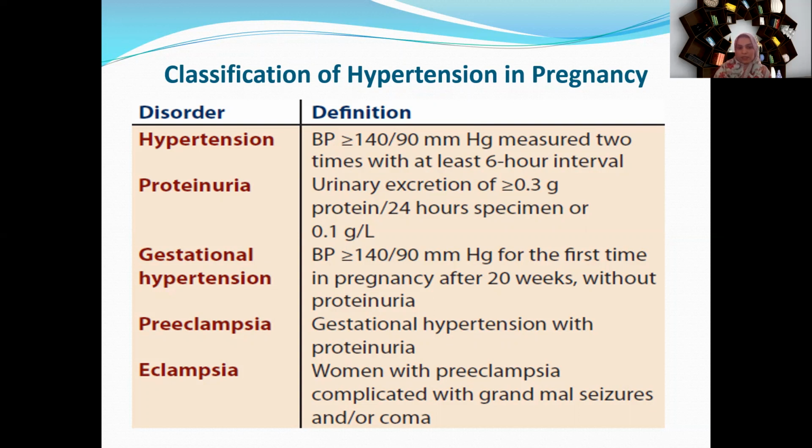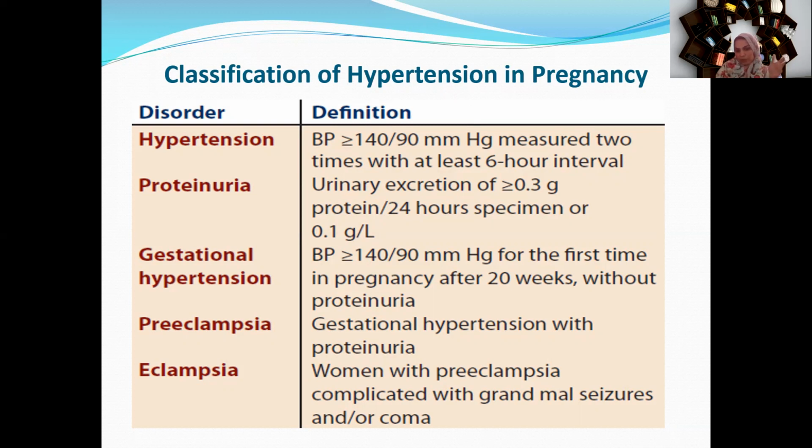The next terminology is gestational hypertension. Gestational hypertension is hypertension diagnosed during pregnancy, after 20 weeks of pregnancy, without proteinuria. Proteinuria is absent, but the hypertension is diagnosed after 20 weeks of pregnancy.